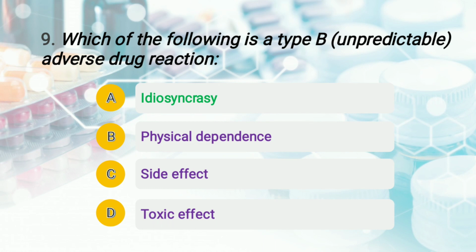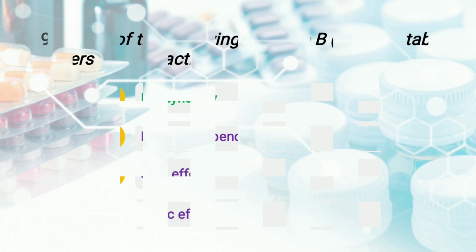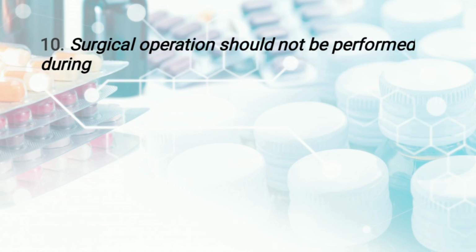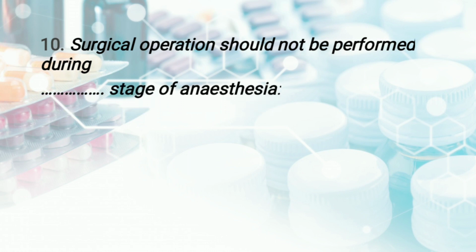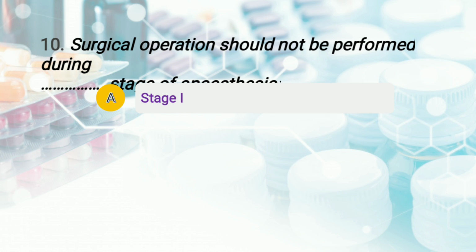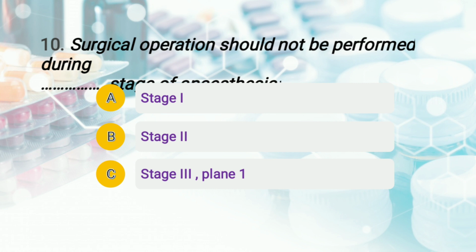Then moving to question number 10. The question number 10 is, surgical operations should not be performed during, and the options are first one, stage 1, second, stage 2, third, stage 3, plane 1, and fourth, stage 3, plane 3. So students, basically the right answer of this question is option number 2. Okay, that is B, stage 2. Stage 2 is nothing but stage of excitement. Okay, and here any sort of surgical operation should not be performed.